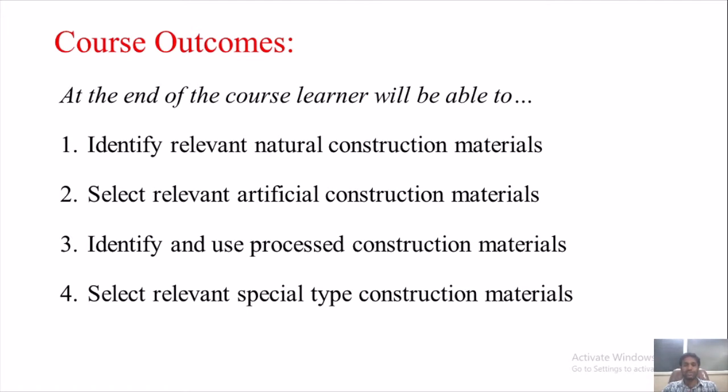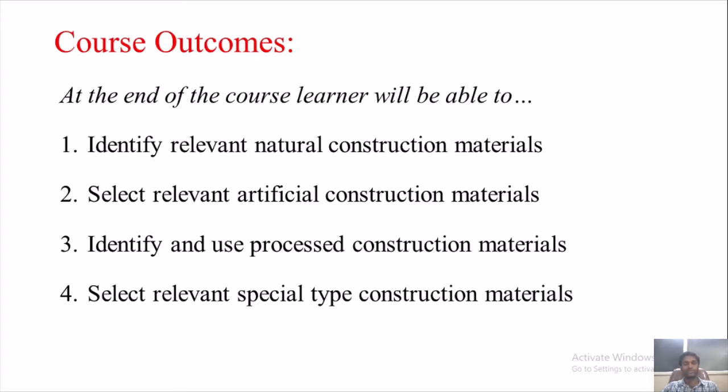All these buildings, including repair, need a special type of construction material which can give special properties compared to the conventional materials seen in CO1, CO2 and CO3. Special construction materials are waterproofing compounds, grouts, geopolymer resins, etc. These will be studied in unit number 4. So these are the course outcomes, CO1, CO2, CO3 and CO4.